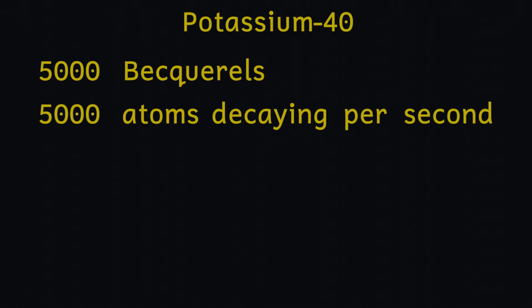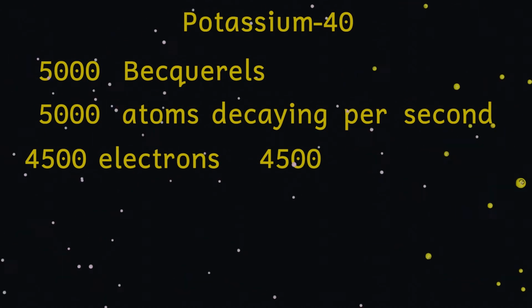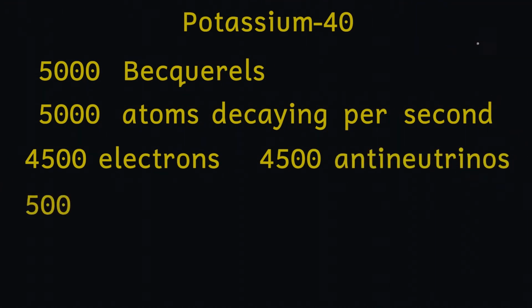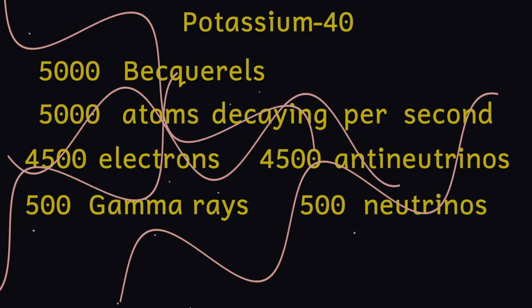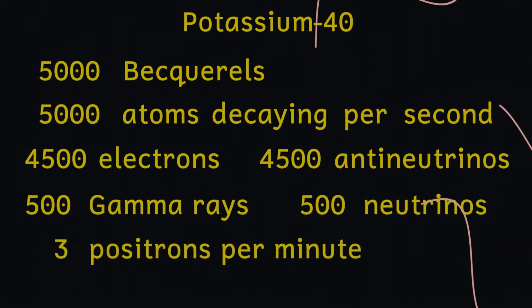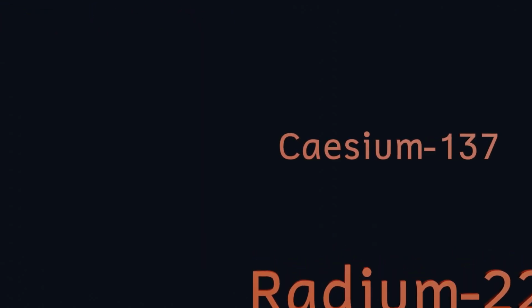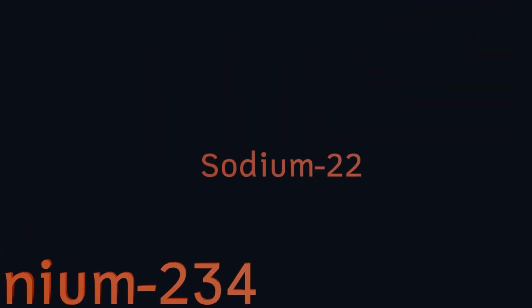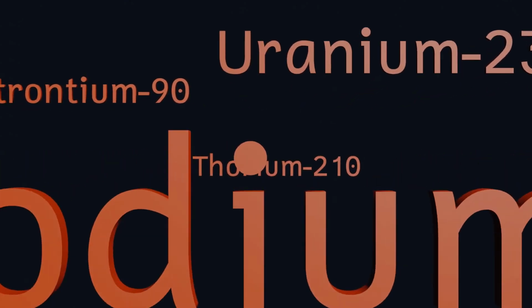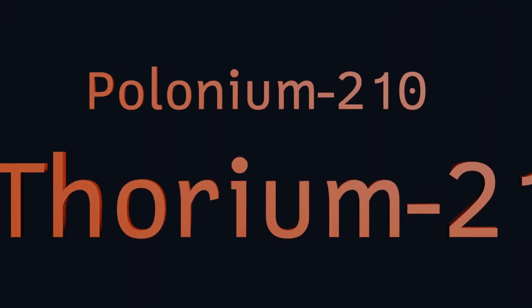Radioactive potassium in our bodies is responsible for about 5,000 becquerels of radiation. In other words, 5,000 atoms decaying per second. This results in the production of about 4,500 electrons, 4,500 antineutrinos per second, and about 500 gamma rays. You'll also be producing about 3 positrons per minute. The positron is the antimatter version of an electron and has a positive charge. There are other radioactive elements in our bodies, some of them remnants of nuclear tests that were carried out during the Cold War. However, they contribute a very small amount to the overall levels of radiation that we produce.